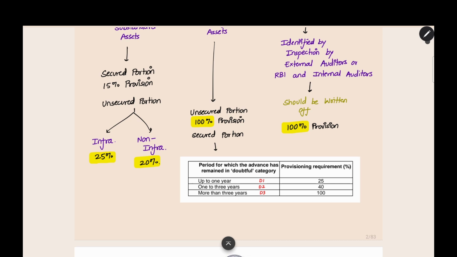For secured portion, we have a table. If it is doubtful up to 1 year, it is called D1. For that, you have to make 25%. For D2, 1 to 3 years, you have to make 40%. For more than 3 years, you have to make 100% provision. Doubtful, secured, up to 1 year: 25. 1 to 3 years: 40. More than 3 years: 100. This is the provisioning norms.